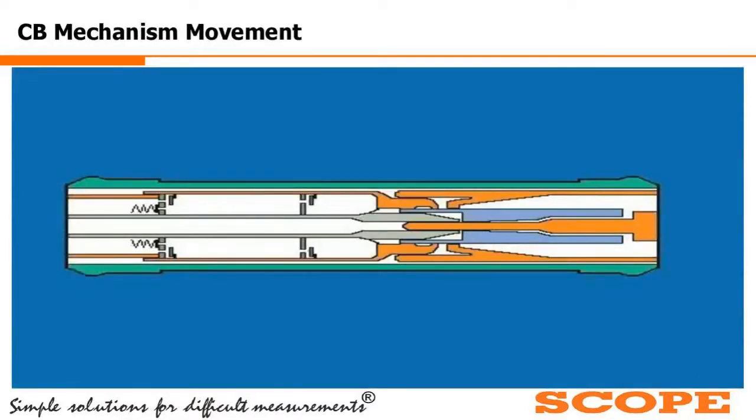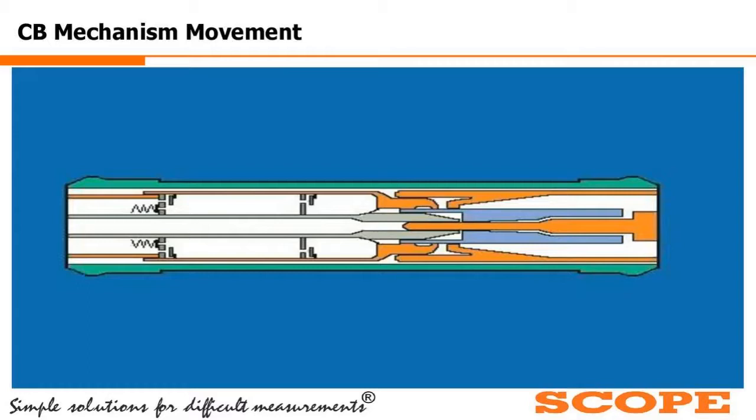Now here in this video slide, what you can see is the cross section, once again only the interrupter part. What happens inside the interrupter when the breaker is going through the close and open condition.